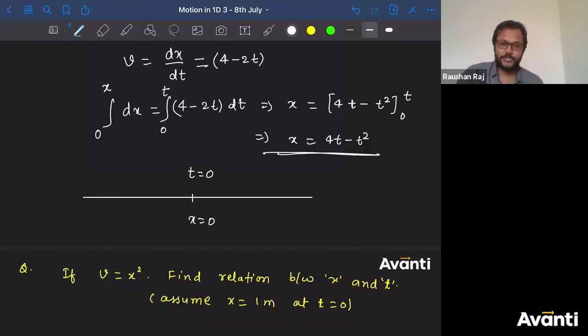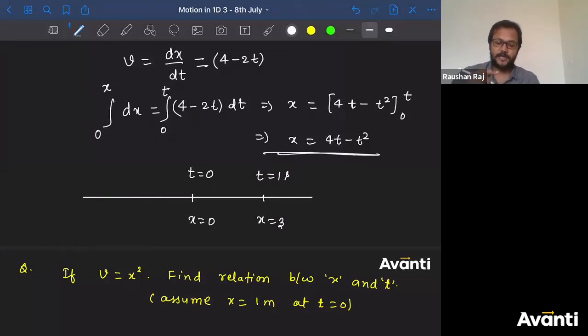What will be the position at t is equal to 1? Put the value of t as 1 here. So 4 into 1 minus 1, 3. That means x is equal to 3 is the position for t is equal to 1 second.